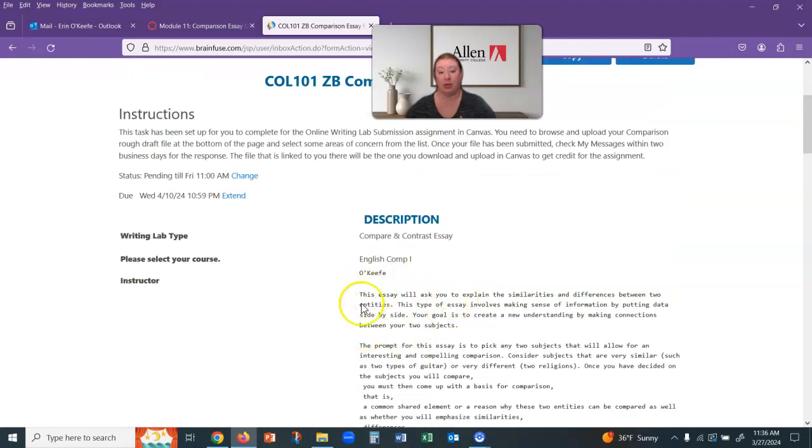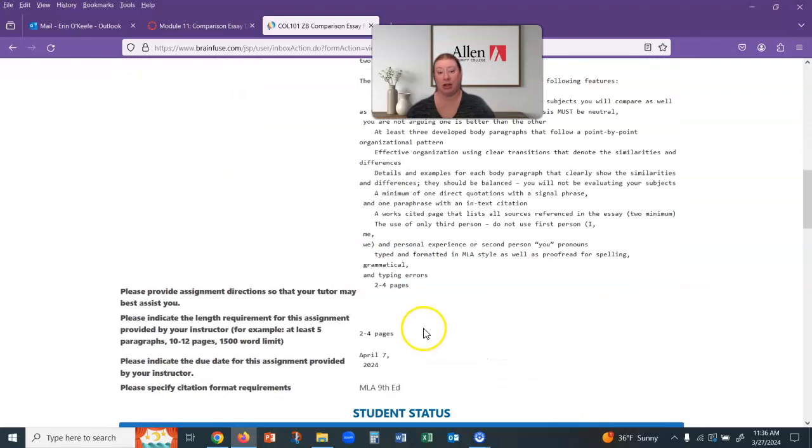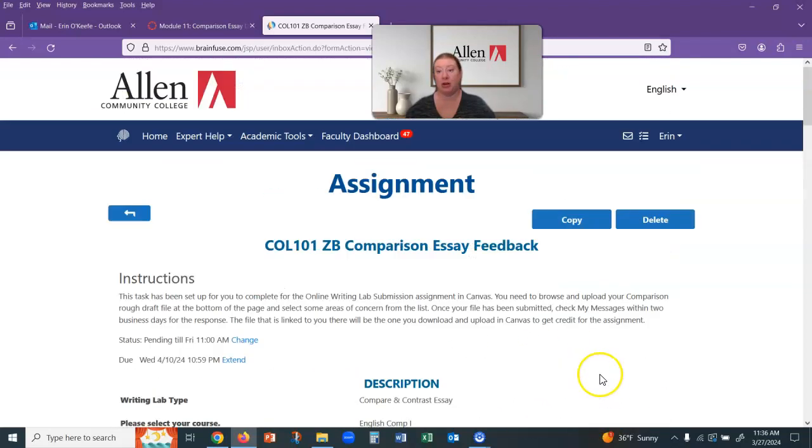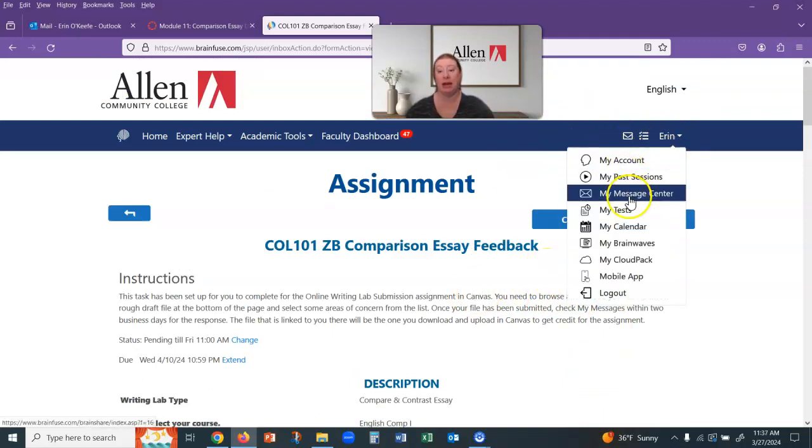Don't do it up here with the instructions. You'll do it down here where you have the option to submit your file. And then once you've done that, they'll respond to you and you'll get it back in your message center. It should send you a notification. Sometimes students get those notifications in their email and sometimes they do not. So just be aware of that. You may have to actually go into BrainFuse to check.